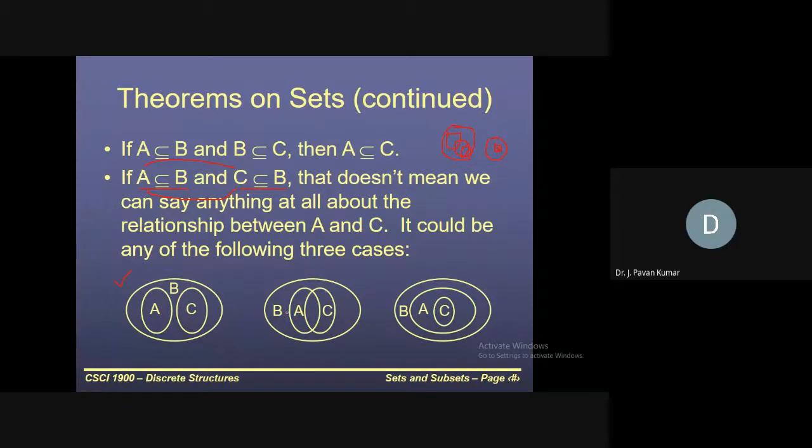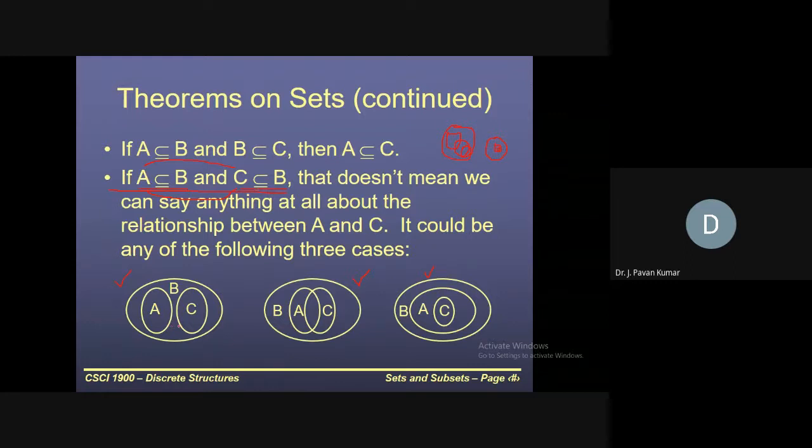Here also A is subset of B and C is subset of B, but there can be some intersection between A and C. This is the second possibility. Third, A is subset of B, that condition is true, and C is also a subset of B, but here C is entirely contained in A. So these three possibilities are true for these two conditions.